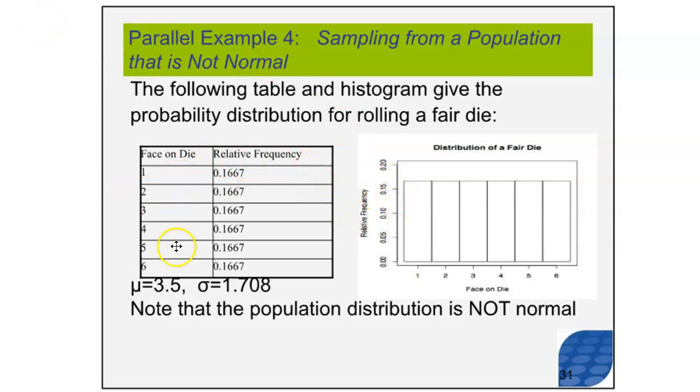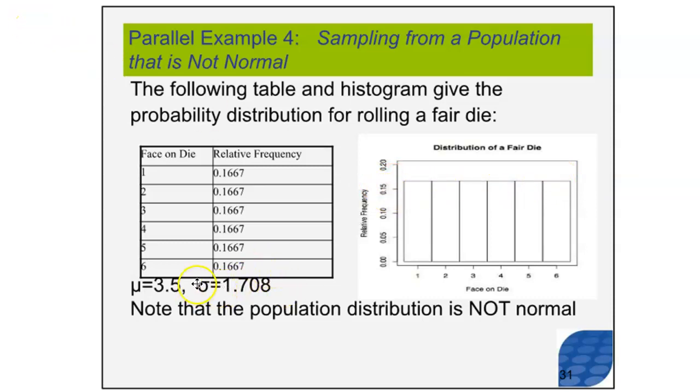In this population, this should be familiar to you. This is a probability distribution. It lists out all the different faces on a fair die and the relative frequency. This is 1 divided by 6, 1 divided by 6, etc. These are the probabilities of landing on each of these faces. And you should recognize that this probability distribution is uniform. It's uniform because all of the different outcomes have the same probability.